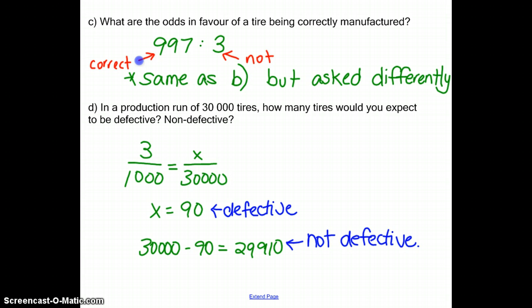D, in a production run of 30,000 tires, how many tires would you expect to be defective and non-defective? So you can set this up as cross multiplication. You know that 3 and 1,000 are not defective, so you can set this equal to x over 30,000. So you find that x is 90, and that's how many defective you have. Then to find how many aren't defective, you'd take 30,000, subtract 90, and get your answer here as being not defective.